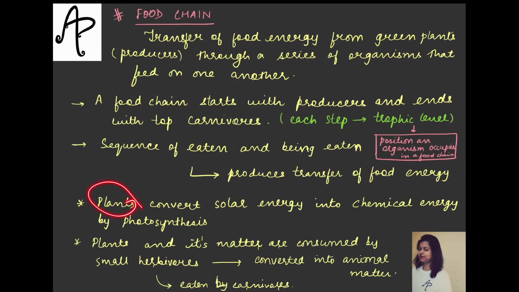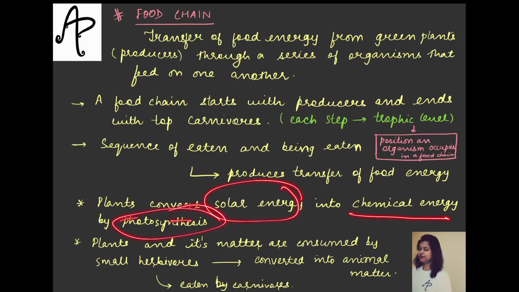Now let's study the producers, which are the plants. How do they manage things, or how do they start things? Firstly, they get the energy from which source? There is only and only one source of energy, which is the sun. And animals cannot use the solar energy for themselves, I mean, to produce food. They cannot do that. The power is only with the plants to do that. So the plants convert the solar energy into chemical energy by the process of photosynthesis.